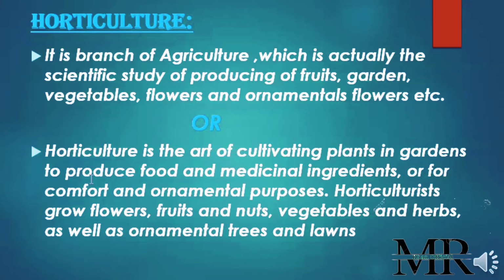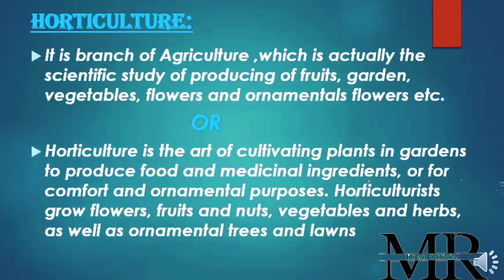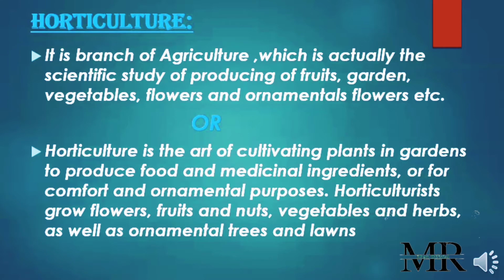The next terminology is horticulture. What is horticulture? Horticulture is actually the branch of agriculture. Agriculture means when we grow plants, the crops of different vegetables and fruits. Growing of the plants is known as horticulture. The definition of horticulture is the branch of agriculture which is the scientific study of producing fruits, gardens, vegetables, flowers and ornamental flowers, etc. The study of the production of these things is known as horticulture.